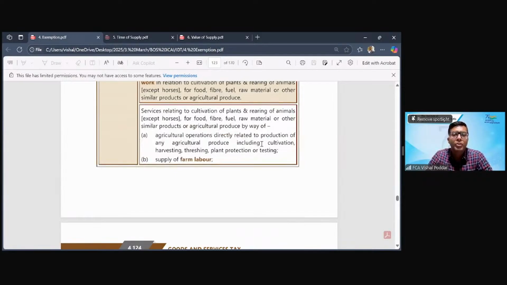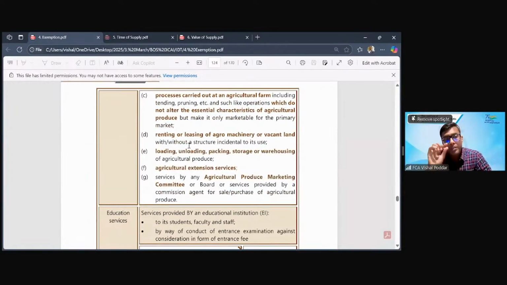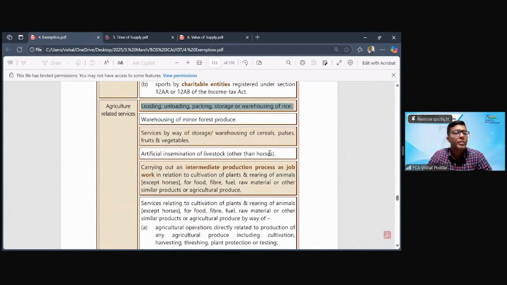The loading, packing, it is covered in a separate entry, but the warehousing, storage, etc. But the moment the husk is removed, it is no more agricultural produce.